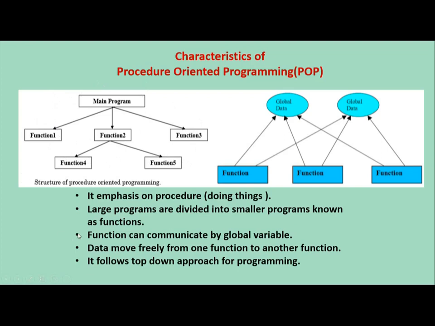Next point is functions can communicate by global variables. In the second diagram, you can see that the globally declared variables can be accessible to all the functions in the program. Next point, data moves freely from one function to another function. Functions are connected to each other, so data transfers can be done. Next point, it follows a top-down approach for programming. It means in the POP programming language, at the starting of the program, you have to write the main function and then other functions. So it follows a top-to-down approach.